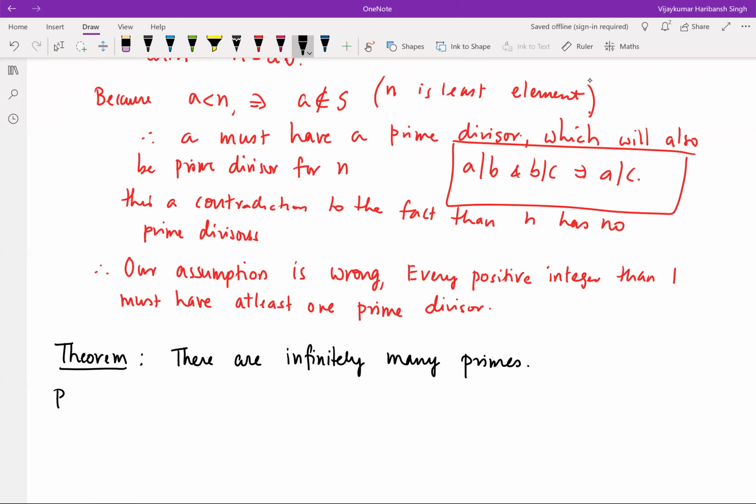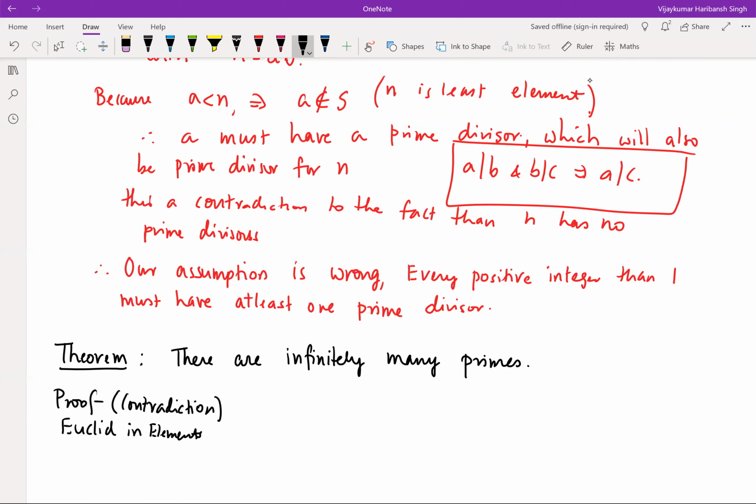Now there are many proofs of this theorem. This proof is basically given by Euclid, and Euclid wrote this in his book, Elements. So let's see the proof.